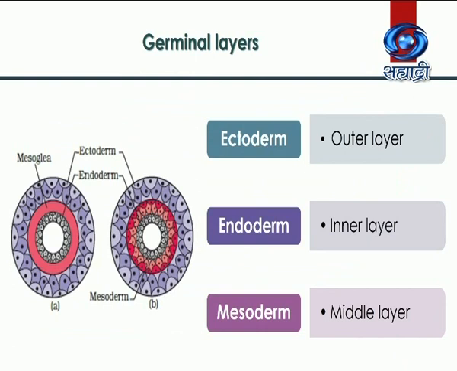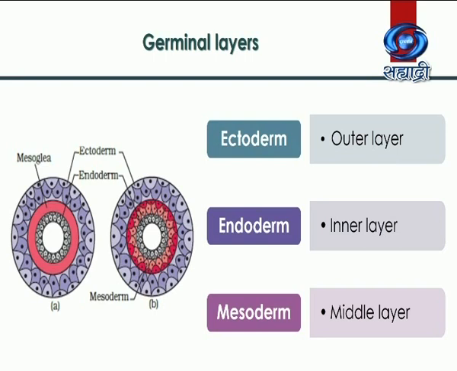The next criteria is germinal layers. These are the layers of cells formed during the initial phase of embryonic development called gastrulation. These are concentric layers. In all, there are three types of germ layers: ectoderm, endoderm, and mesoderm.